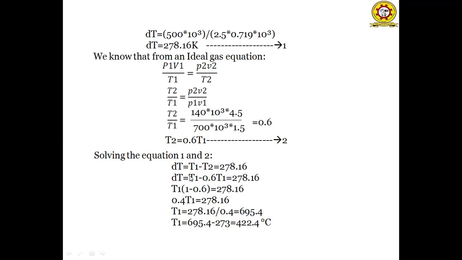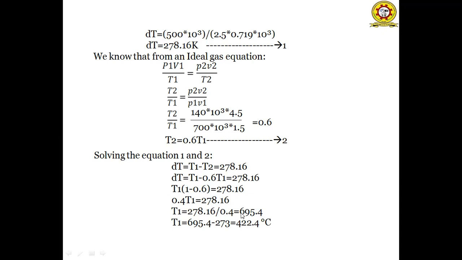So dT is equal to T1 minus 0.6 T1 is equal to 278.16. Taking T1 common, we'll get T1 into 1 minus 0.6, and the value is 0.4. So 0.4 T1 is equal to 278.16. We have to calculate T1. So T1 is equal to 278.16 by 0.4. We'll get the value as 695.4 degree Kelvin.